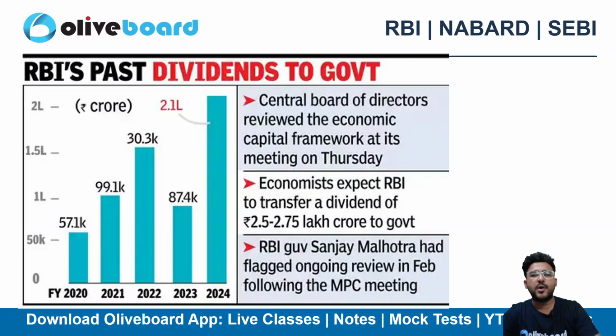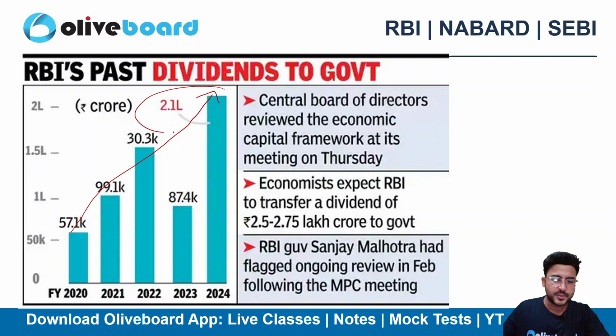So if I talk about how much dividend year on year they are giving to the government of India, we can see that the dividend is continuously on an increasing trend. In the last financial year 2024, they announced a 2.1 lakh crore dividend, and that's huge, right? That's huge. So this much dividend RBI is paying to the government of India.